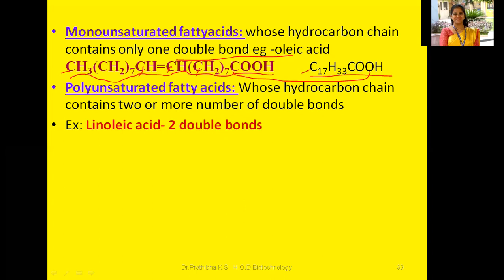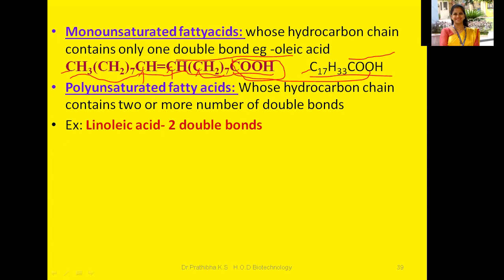How 17? First you will leave this, but you will write as it is, COOH, so you'll not take a count here. This is 7th, this is 8, and this is the 9. 9 plus 7, how much? 16. 16 plus 1, that is the 17.